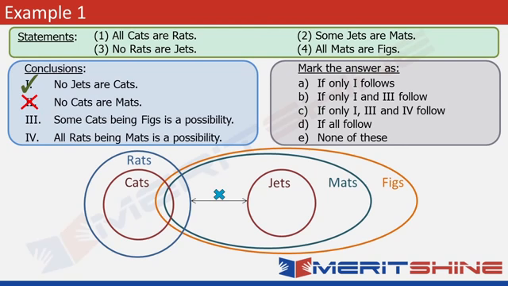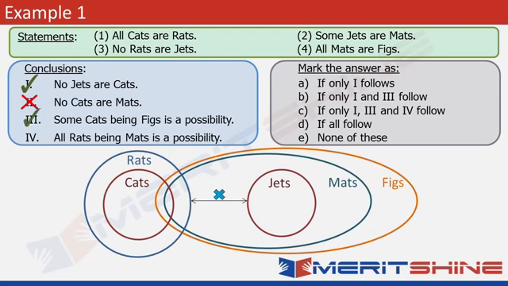Now is that difficult for us? The figure that's there on your screen is sufficient to answer this question. You can already see in this figure that some cats are shown to be figs. So yes, that's a possibility. So it works like this. When you deal with negative statements, you try and manipulate the figure to look at all the possibilities. Here also, you're looking at all the possibilities only. So there is basically nothing different in these statements from the negative statements. Just read the statement carefully and see if the condition mentioned in the statement is possible. The way it is here. Some cats being figs, yes, a possibility. So this conclusion follows. So nothing new.